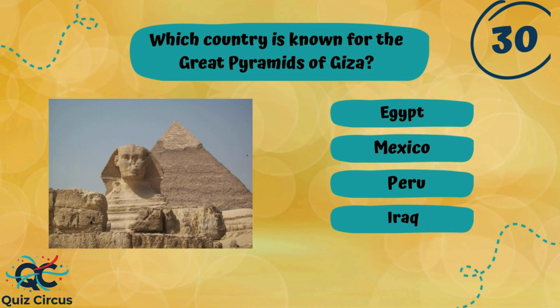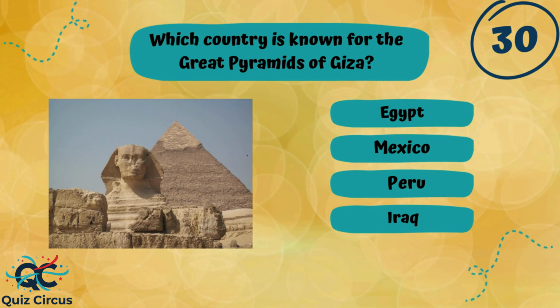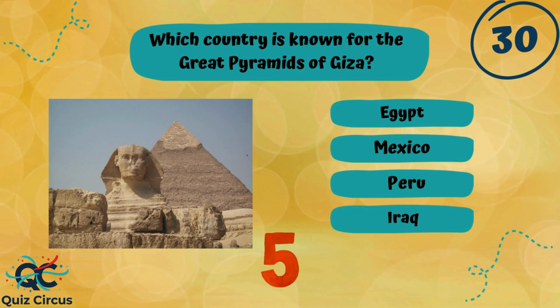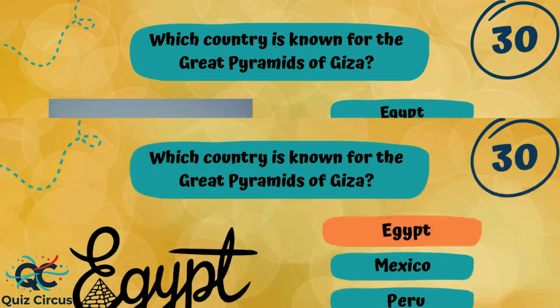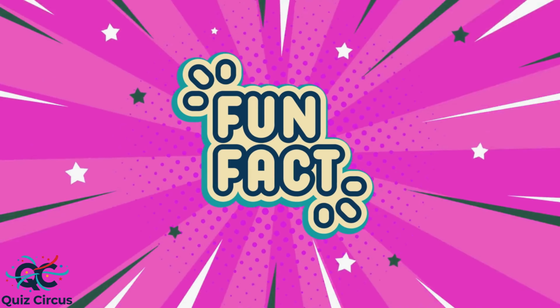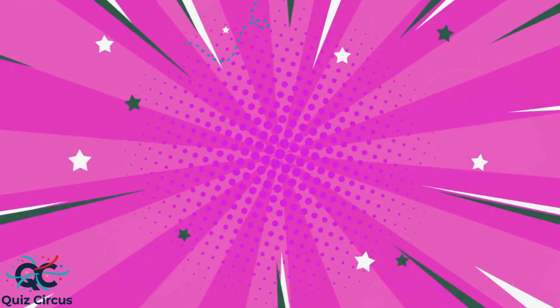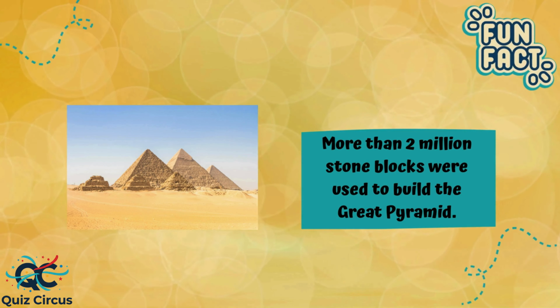Which country is known for the Great Pyramids of Giza? Egypt, Mexico, Peru, or Iraq? The answer is Egypt. Here is a fun fact. More than 2 million stone blocks were used to build the Great Pyramid.